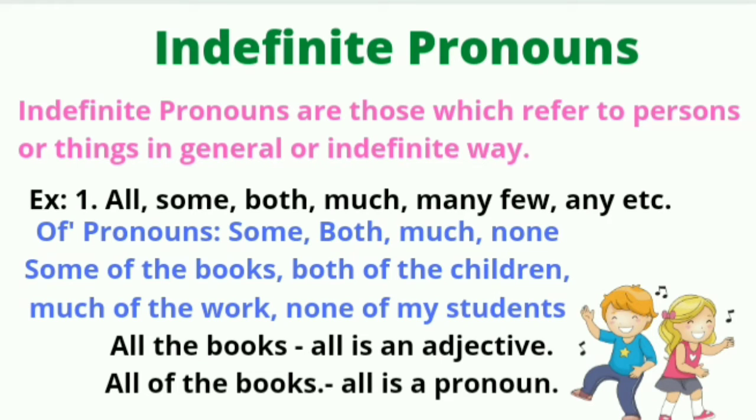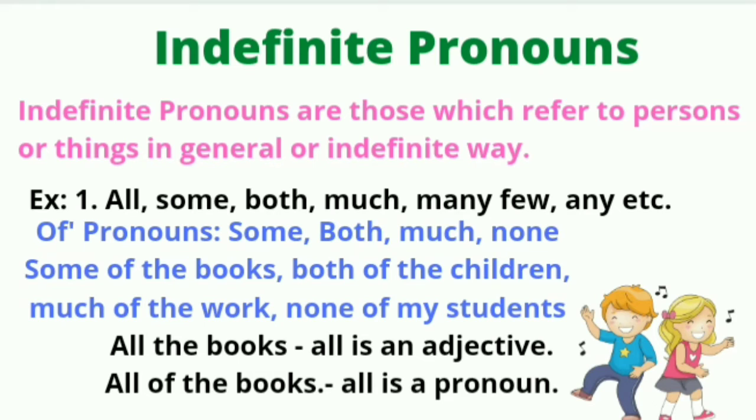indefinite pronouns. Indefinite pronouns are those which refer to persons or things in general or in an indefinite way. It means we are not specifying somebody, we are talking about general things. All, some, both, much, many, few, any are some examples of indefinite pronouns.